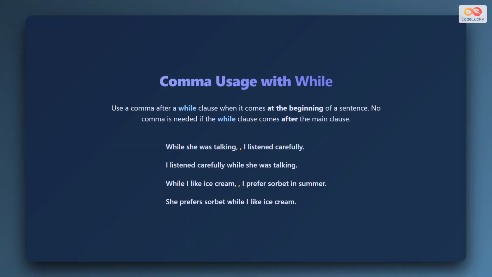Use a comma after the while clause at the sentence beginning. While she was talking, I listened carefully. No comma is needed when the while clause follows the main clause. I listened carefully while she was talking. Comma rule: yes at the start, no at the end.